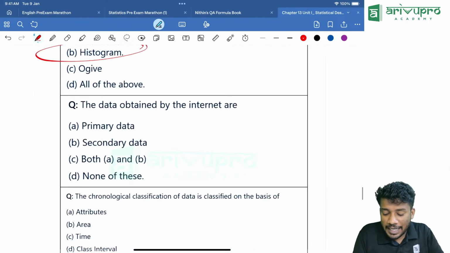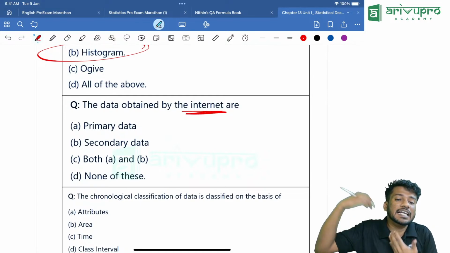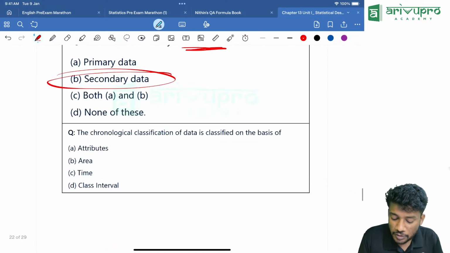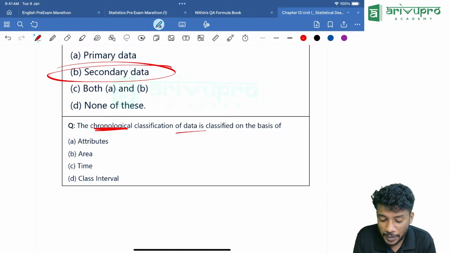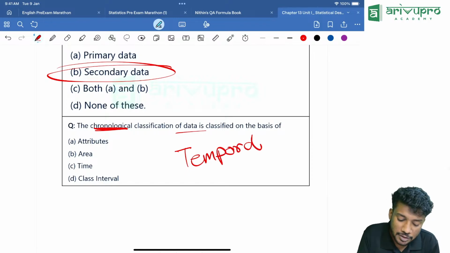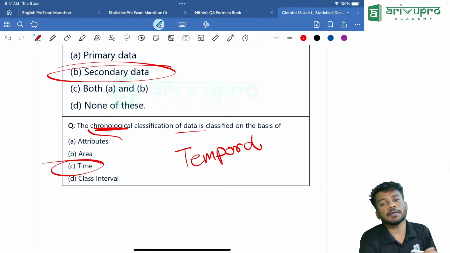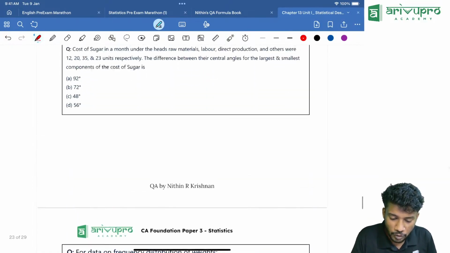Histogram. Then data obtained from internet. It is not primary data. It is always secondary data. Option B. Then chronological data is based on what? The chronological or temporal data is based on what? Based on time, T and T. Keep that in mind. Now we will go for the central angle.